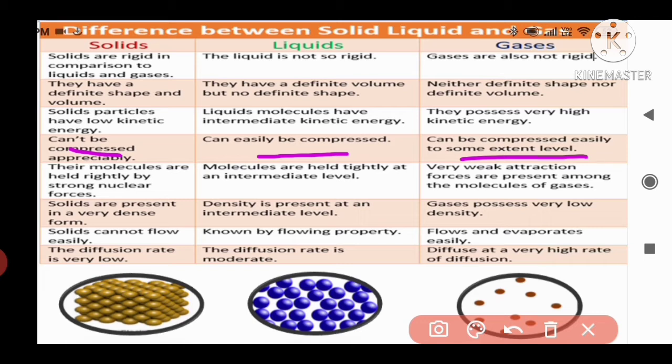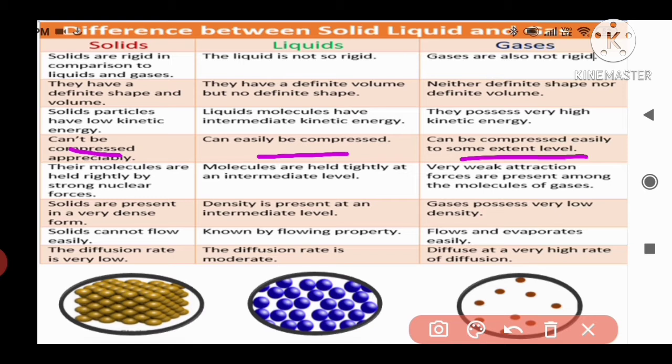You can observe in the diagram. This is the solid diagram, this is liquids and this is gases. This is about the arrangement of the particles. In case of solids, the particles are very close to each other. You can see that all the particles are present close together, so there is no interparticle space. But in case of liquids, the particles are not as close as in solids, so there is interparticle space in case of liquids.